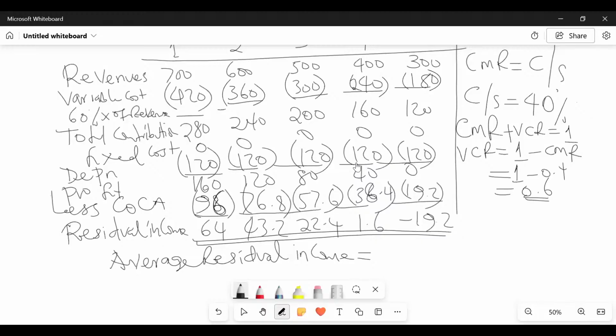How do you get this average residual income? You add everything and then you divide by 5, the number of years. 64 plus 43.2 plus 22.4 plus 1.6 minus 19.2 equals, and then you divide by what here? Divided by 5. So average residual income equals who?